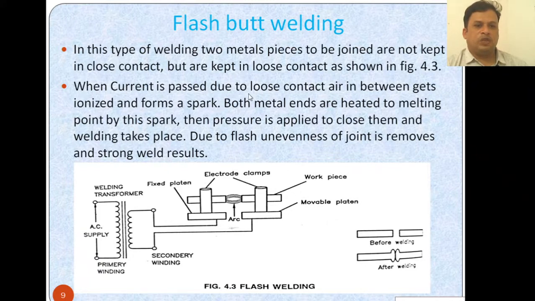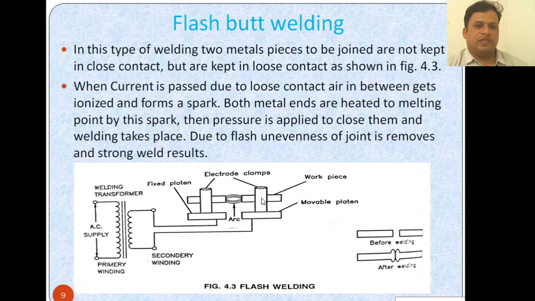When current is passed through the loose contact, the air in between gets ionized. We know why an arc is produced. When a high current is passed through any loose contact, the arc is produced because of the ionization of the air, and it forms a spark here. Both metal ends are heated to melting point by this spark. Then pressure is applied to close them, and welding takes place for this workpiece. Due to the flash, unevenness of the joint is removed and a strong weld results here.